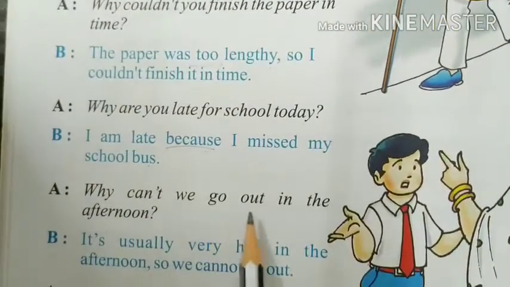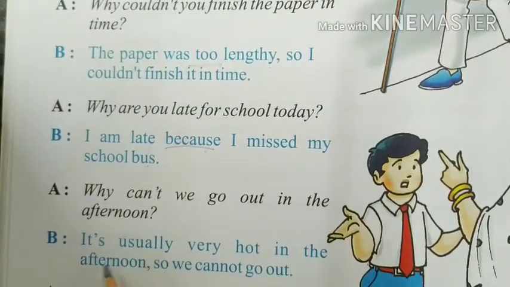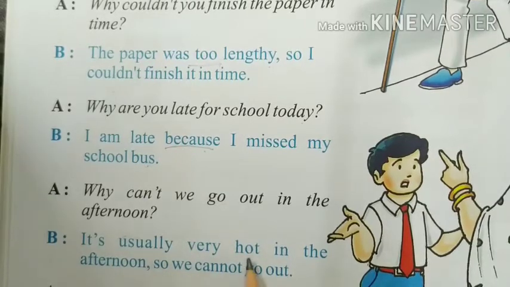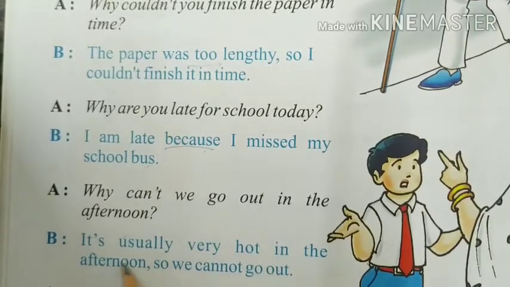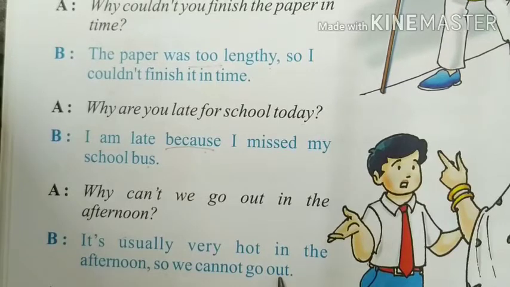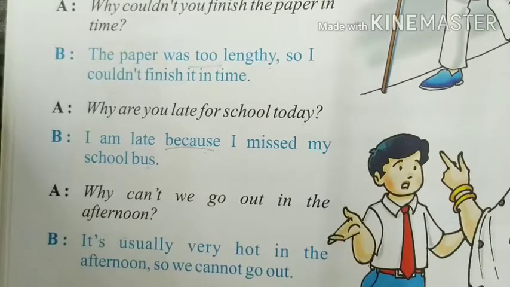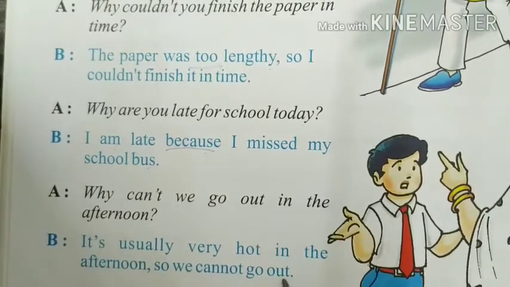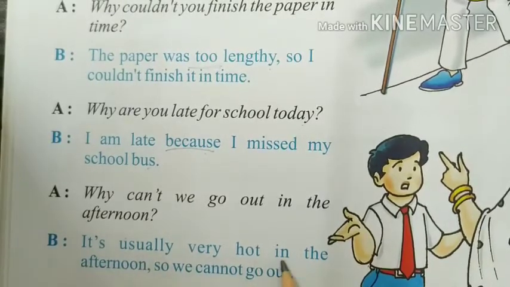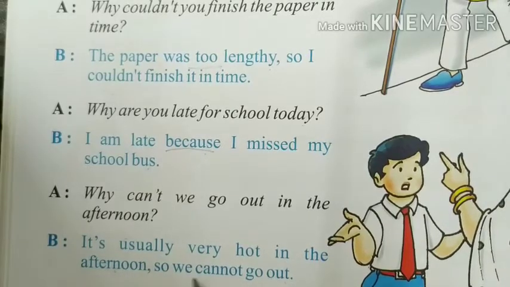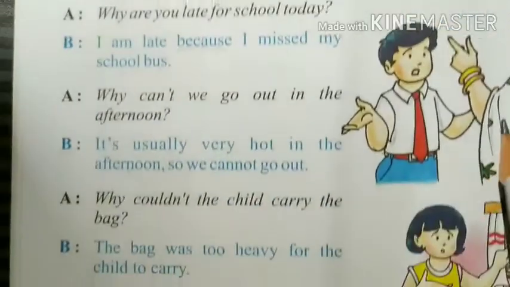Why can't we go out in the afternoon? It is usually very hot in the afternoon, so we cannot go out. What is the result of getting very hot in the afternoon? The result is that we are not able to go out.